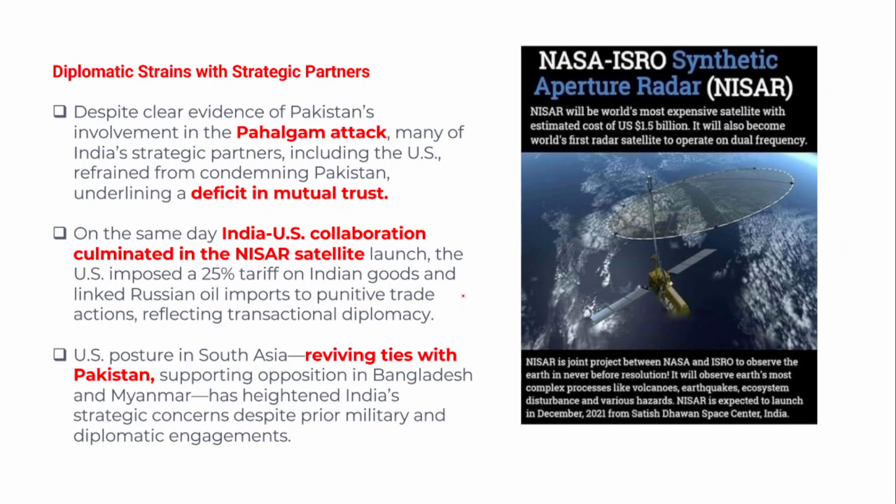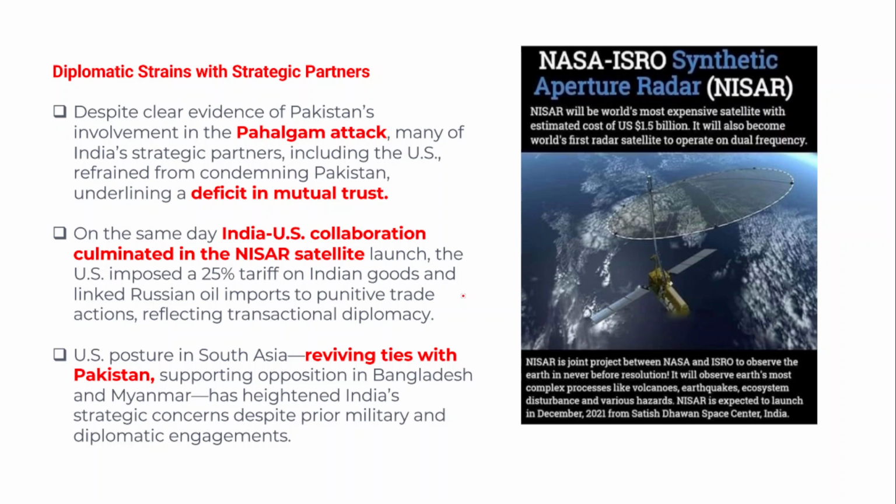And there is clear evidence at the global level that Pakistan's cross-border terrorism is responsible for the Pahalgam terror attack, and therefore there is a clear involvement of Pakistan. In fact, many of India's strategic partners have the information that Pakistani-backed terrorist groups are responsible for the Pahalgam terror attack, including the US as well.